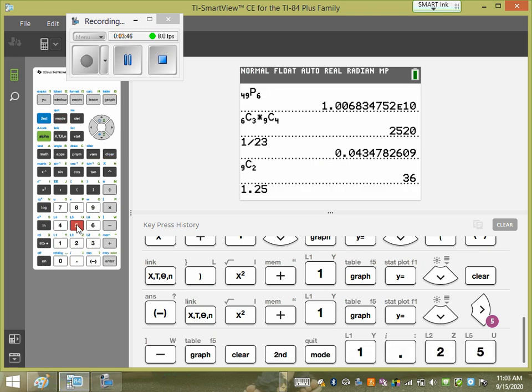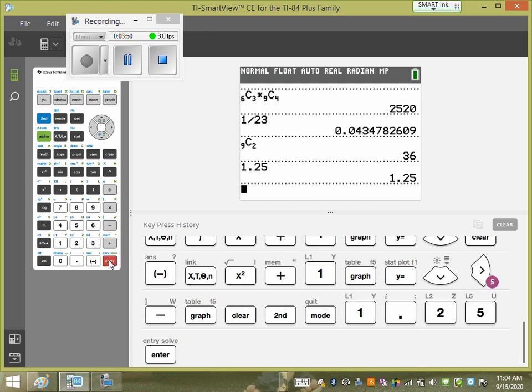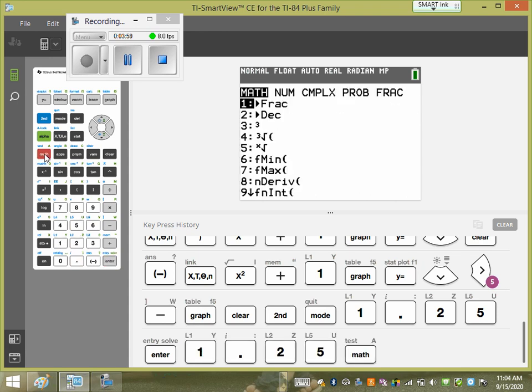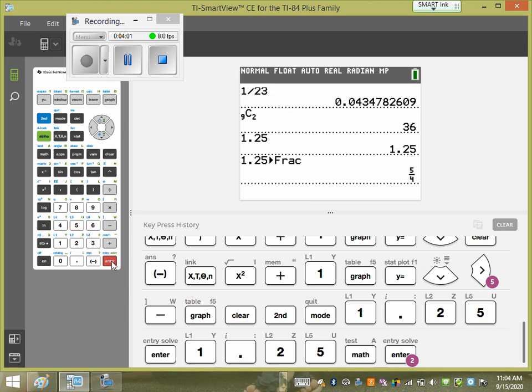You hit enter, say that's your decimal, right? You want to turn that into a fraction, you could just go 1.25, math, enter, enter. 5/4.